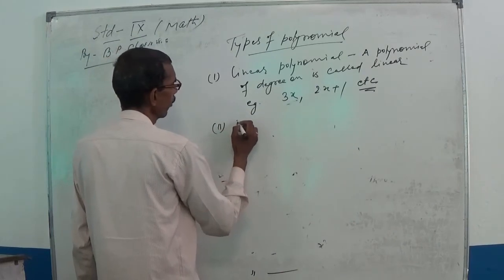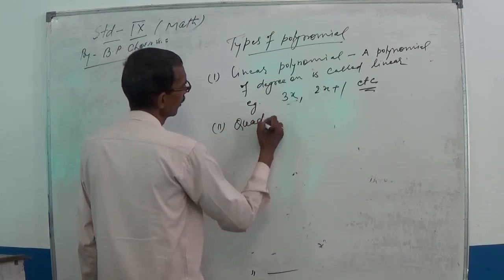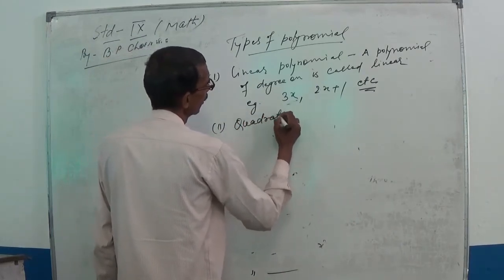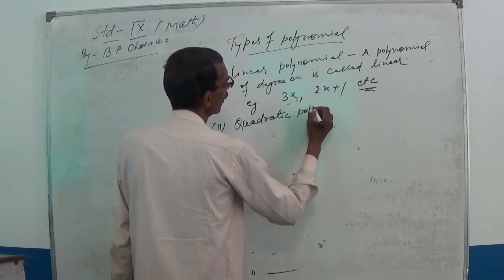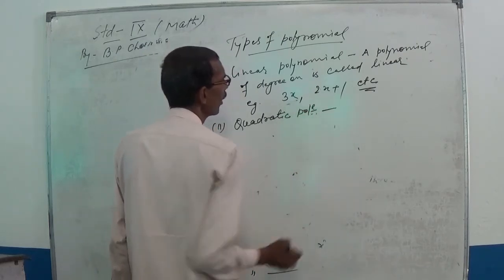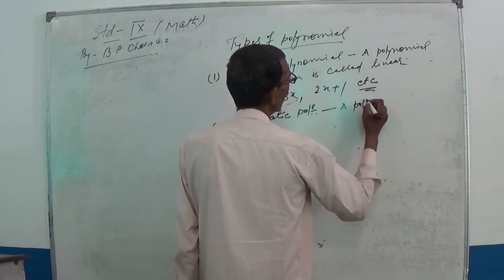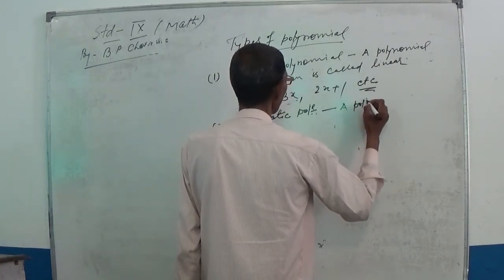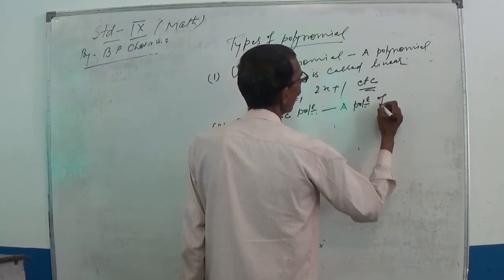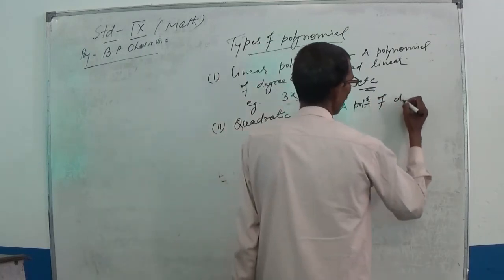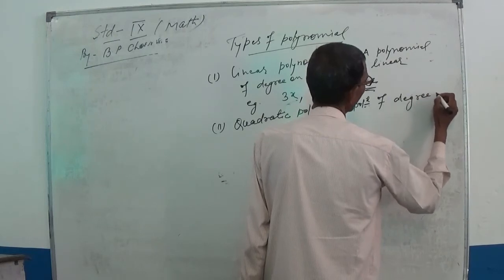Second, quadratic polynomial: a polynomial of degree 2.